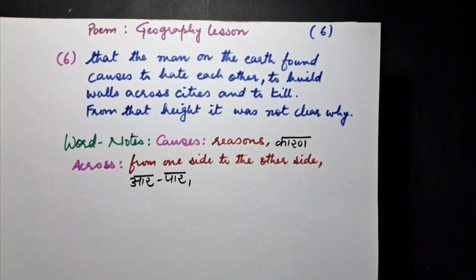Why were there walls across the cities? Why do people want to kill each other? It was one puzzle which the poet could not solve from that height.